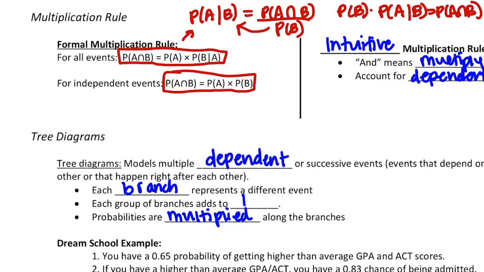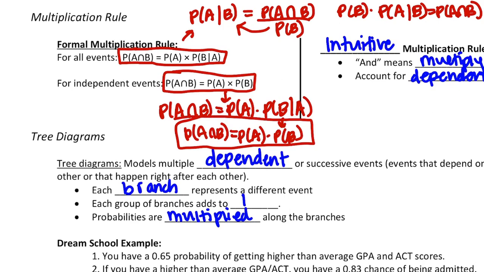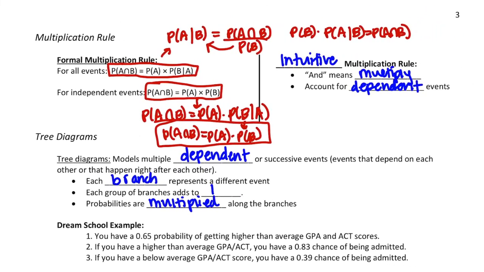I know it looks a little different, but they represent the same thing. And then we also have this one, which we can manipulate to make it work out. If P of A and B equals P of A times P of B given A, for independent events, this equals P of B. That looks confusing. And so that is where this formula comes from, which we would have already seen probably in our last lesson.